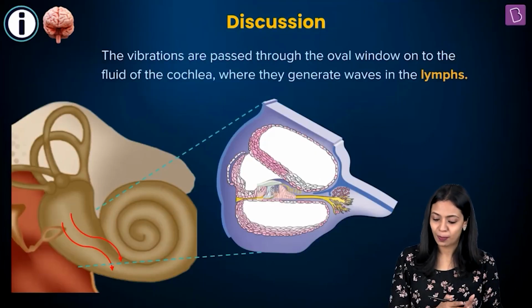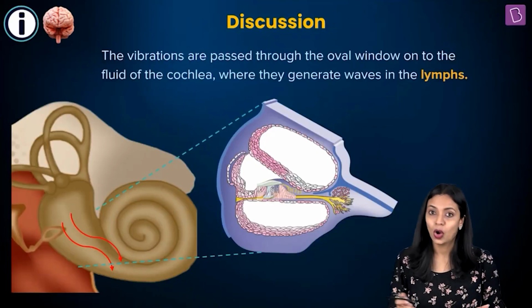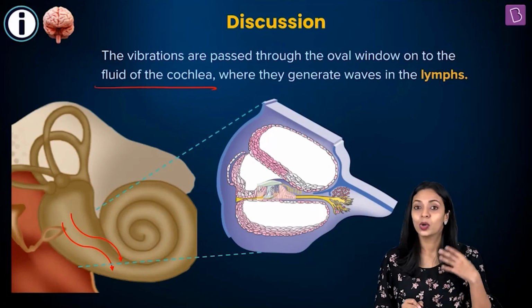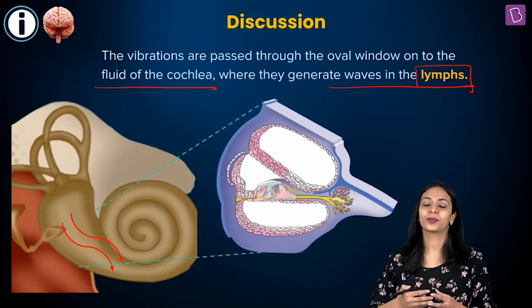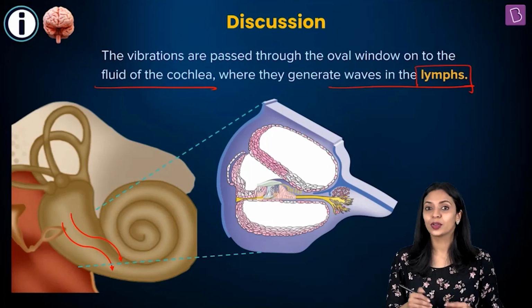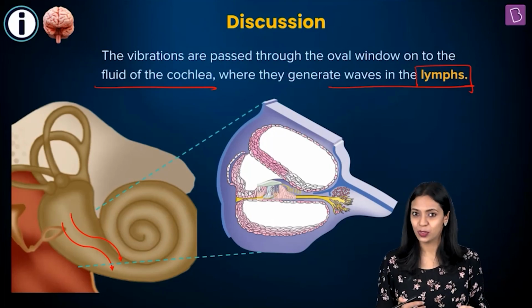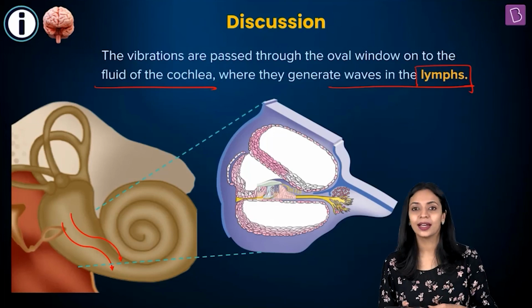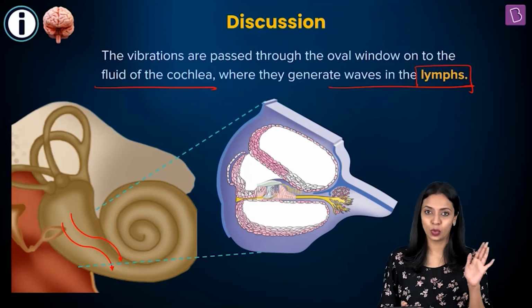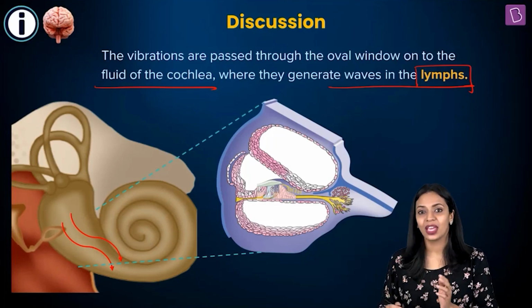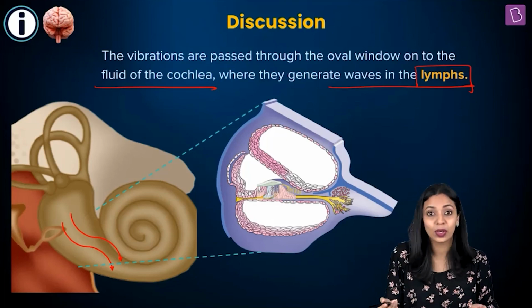And the vibrations are passed through the oval window onto the fluid of the cochlea, where they generate waves in the lymphs. Now, lymphs are nothing but the fluids that are present in the cochlea. I told you it is fluid filled, right? There are two different types of fluids present within the cochlea, the endolymph and the perilymph. As the oval window starts moving, it will start generating waves within these fluids, which we call the lymphs.